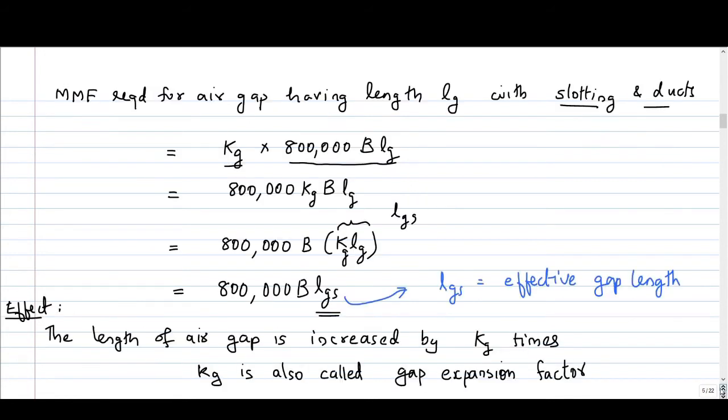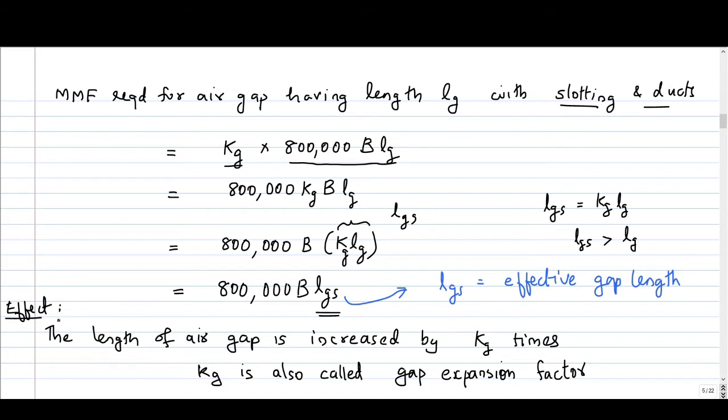Now for slotted armature it is 800,000 B into Lgs. So this is the new or effective air gap length. The effective air gap length is kg into Lg, and we have seen that kg is greater than 1. So obviously Lgs is greater than Lg.